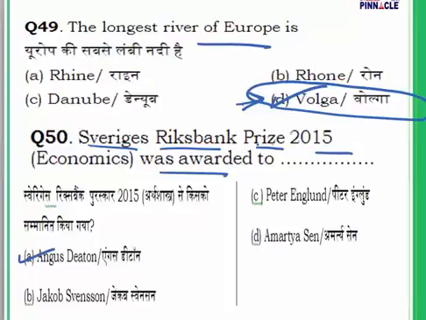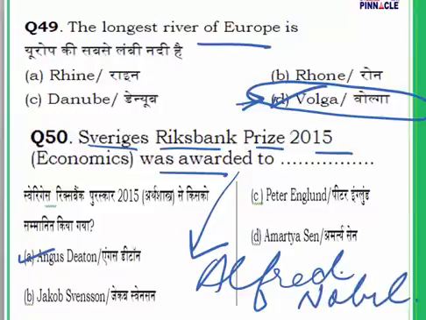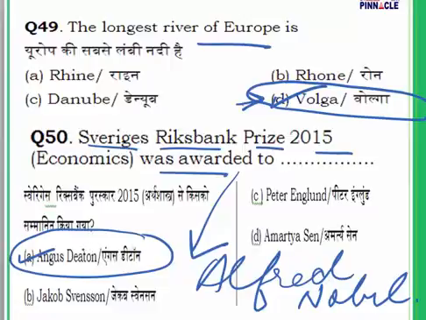Sveriges Riksbank Prize 2015, this is given in the memory of Alfred Nobel. Nobel Prize is also given in his memory, no? So this is also given in the memory of Alfred Nobel. And this gentleman Angus Deaton, he got it for his analysis of consumption, poverty and welfare. So that was the general awareness section, questions number 26 to 50.